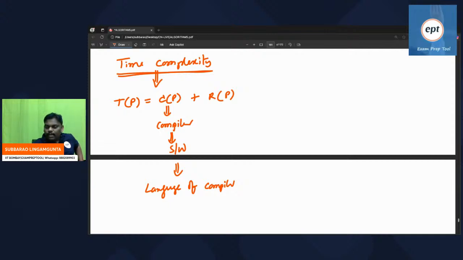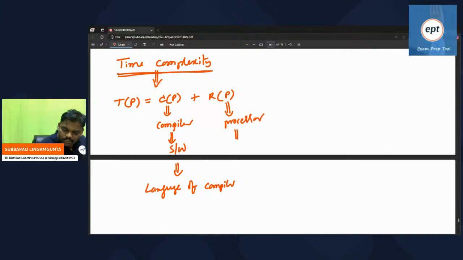So the language of the compiler matters. Concentrate. Next one, the running time of your program is based on, running means CPU, processor.